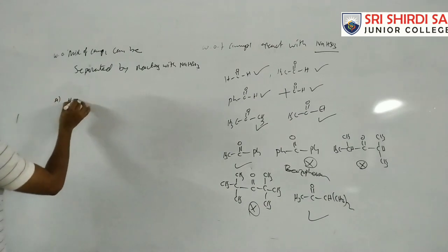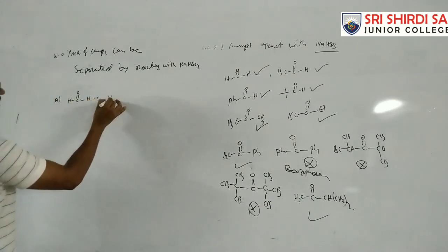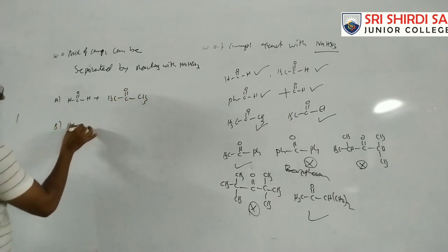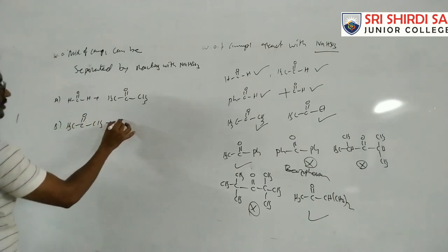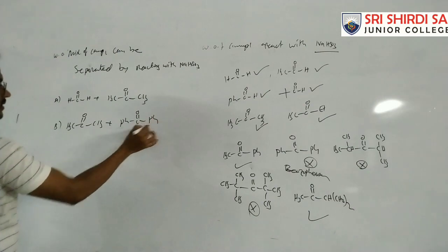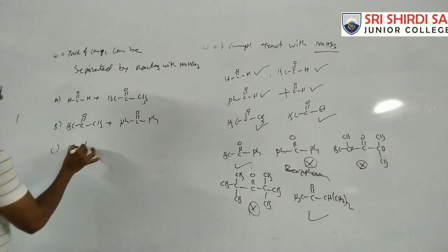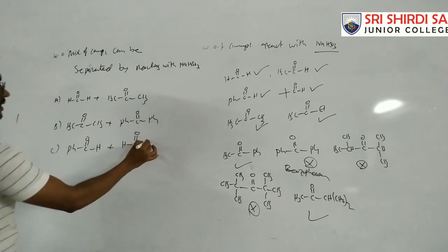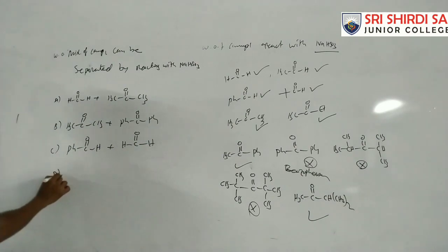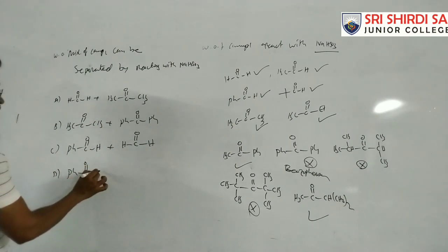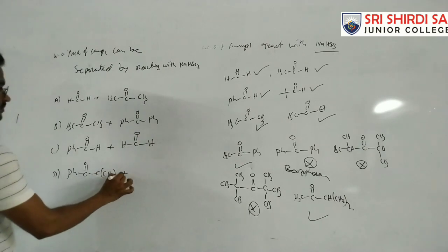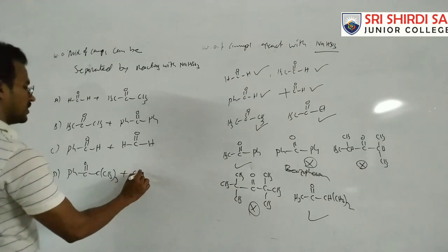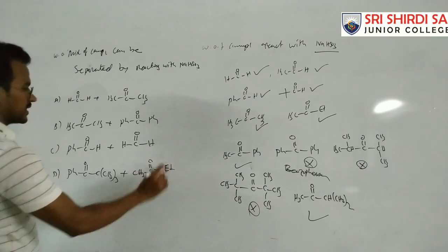That means here, suppose A is an aldehyde and acetone, B is acetone and benzophenone, C is benzaldehyde and formaldehyde, and D is tertiary butyl plus this one, CH3 C double bond O with ethyl.